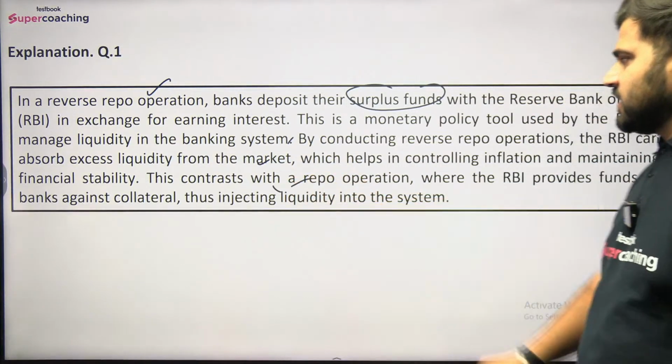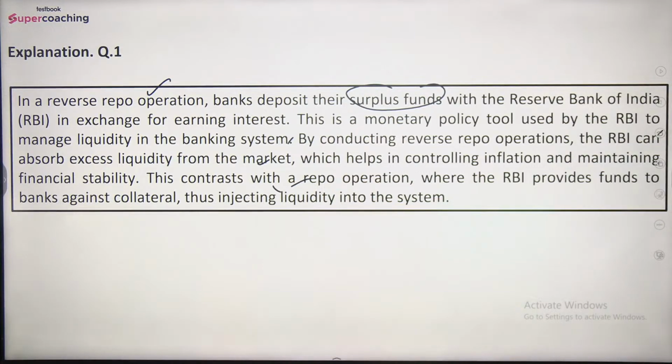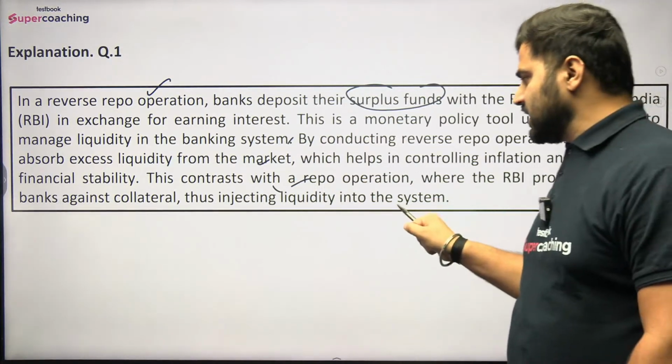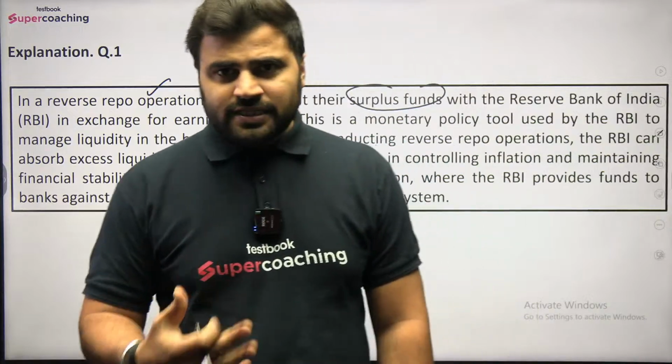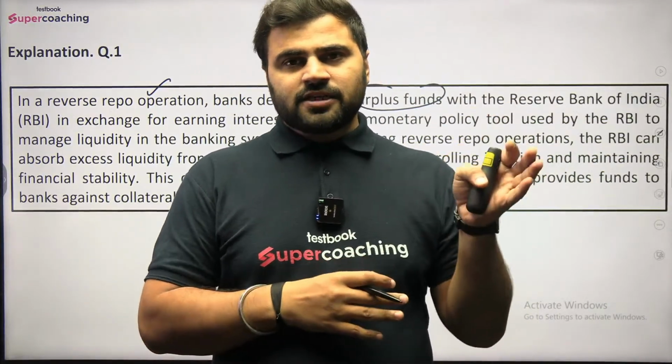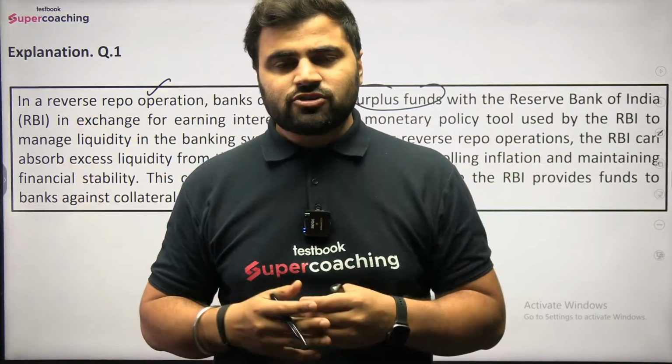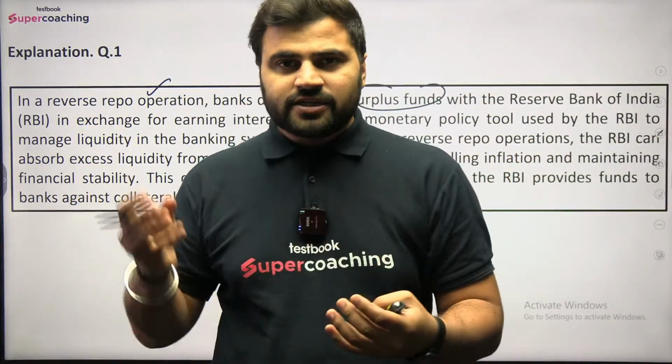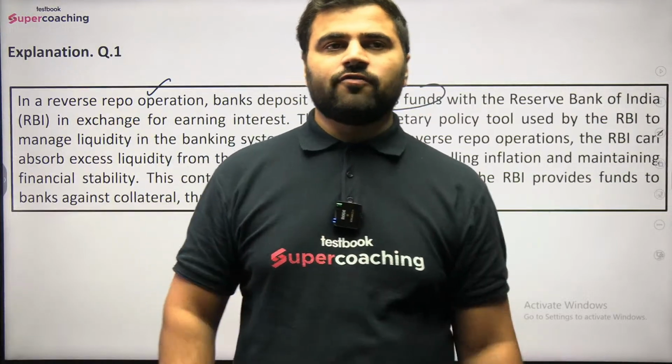This contrasts with the repo operation where the RBI provides funds to banks against collateral, thus injecting liquidity into the system. So in the case of repo operation, the flow of the cash is from the Reserve Bank of India to the commercial banks, but in case of reverse repo operation, the flow of the cash is from the commercial banks to the Reserve Bank of India, right?